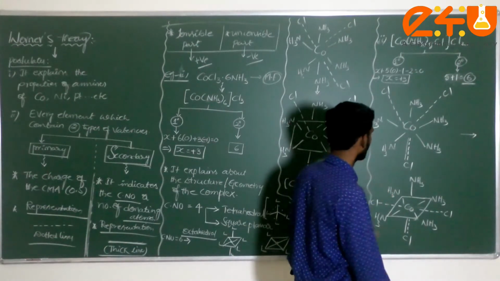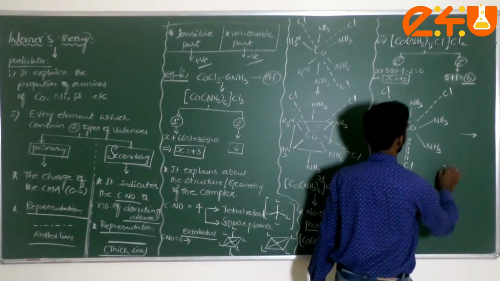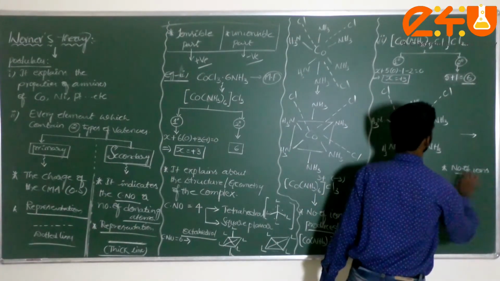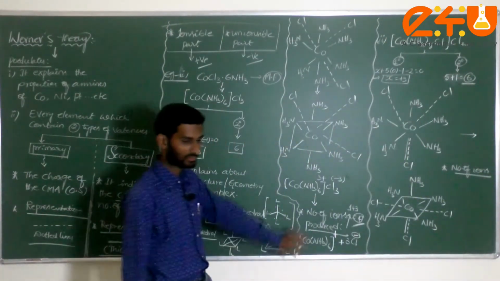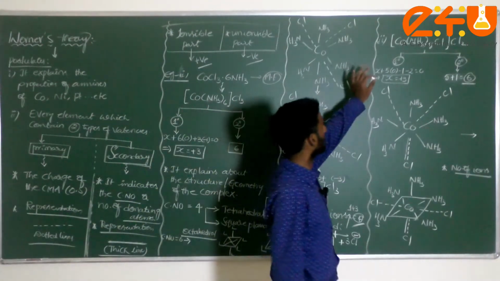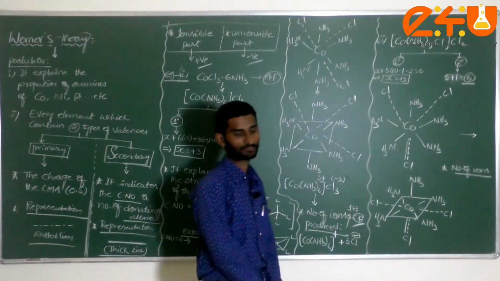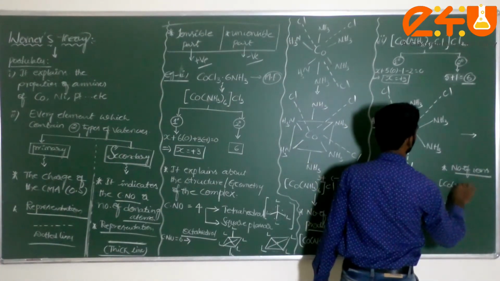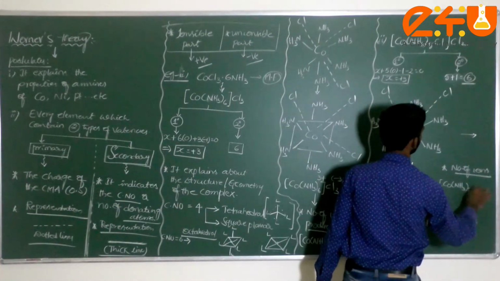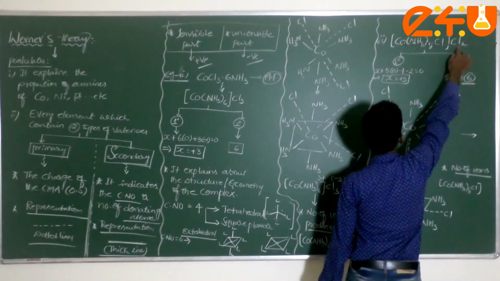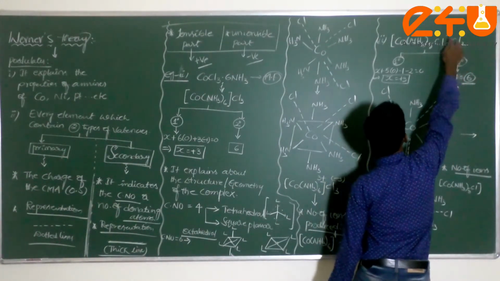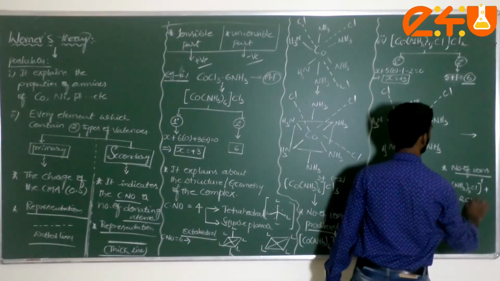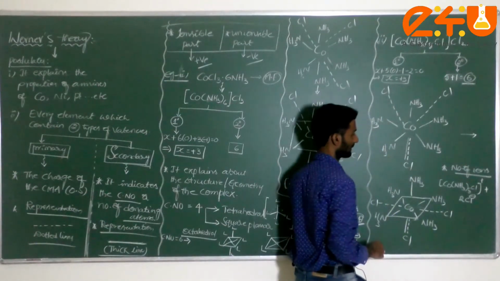Am I correct or not? For example, very important thing, the number of ions produced whenever this complex is dissolved in water. I can write directly here Co(NH3)5Cl. What is the charge, dear students? 2 plus here. Then 1 ion plus how many chloride ions, dear students? 2. Am I correct or not?